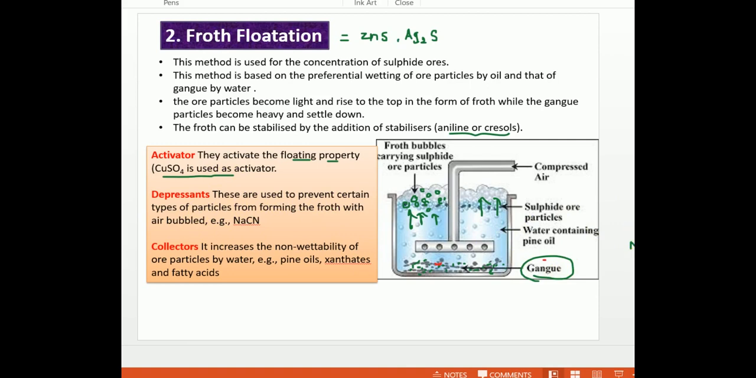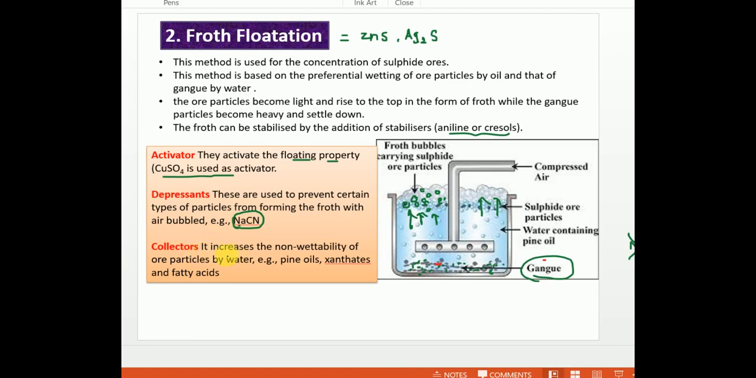Sodium can also form sodium sulfide, and copper will form copper sulfide, but I want only the copper to form copper sulfide. Sodium should not form sodium sulfide. The impurities should not form a froth. So this depressant helps to avoid the formation of froth by impurities. Here the best depressant is sodium cyanide.